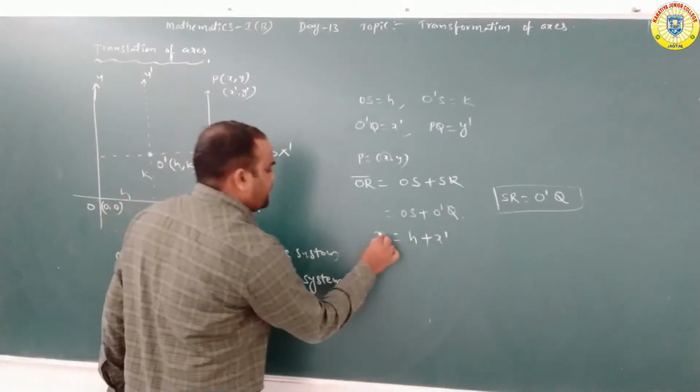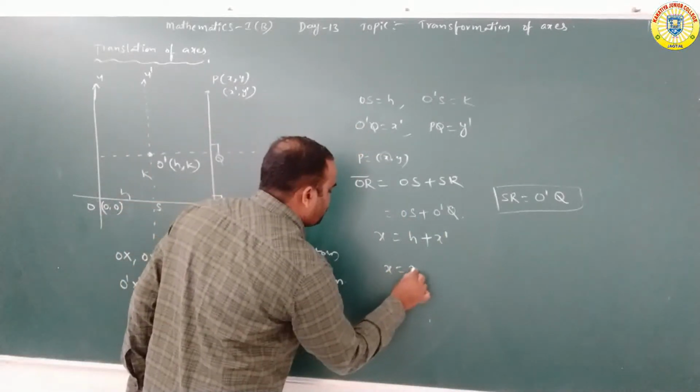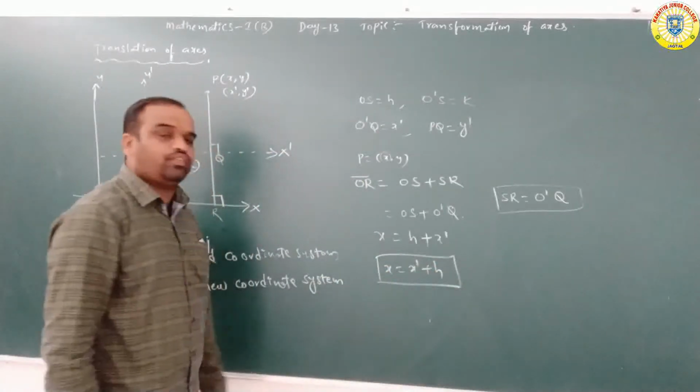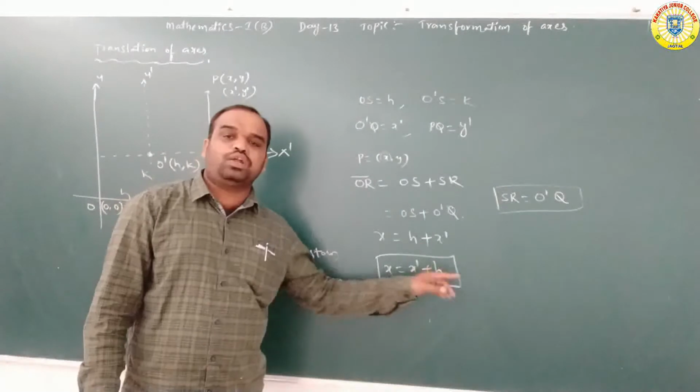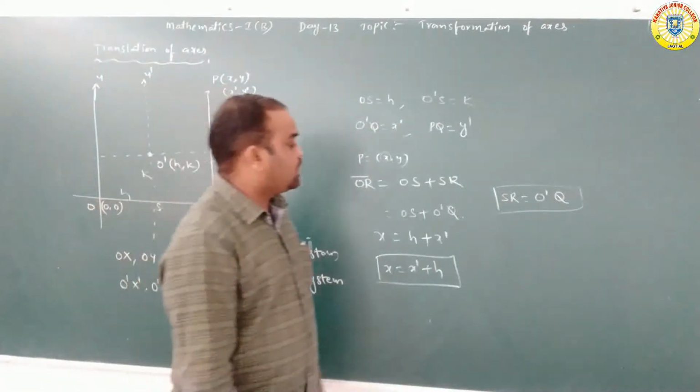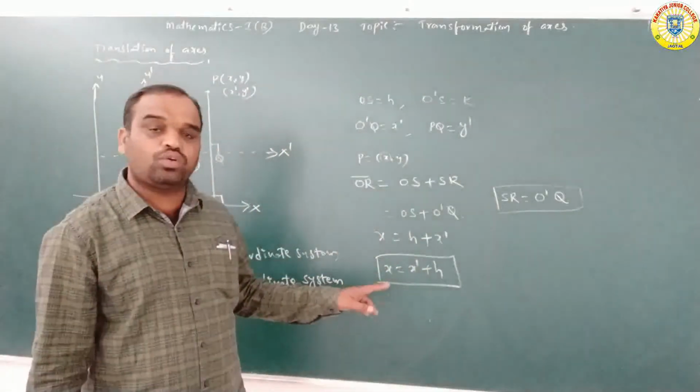OR is nothing but x. So x is equal to x' plus h. This is the relation between the new system and the old system.